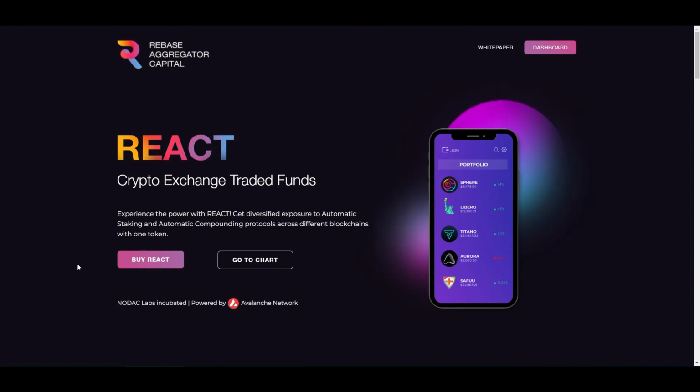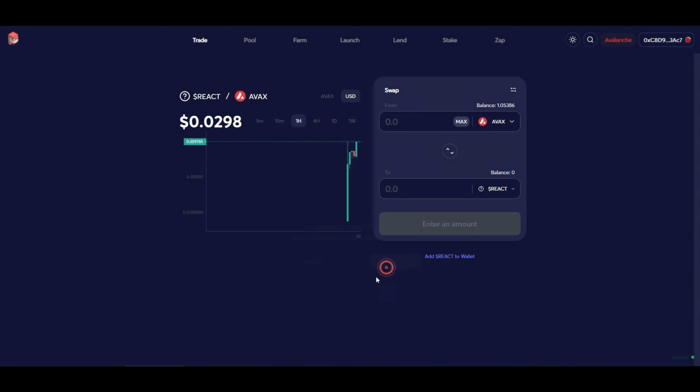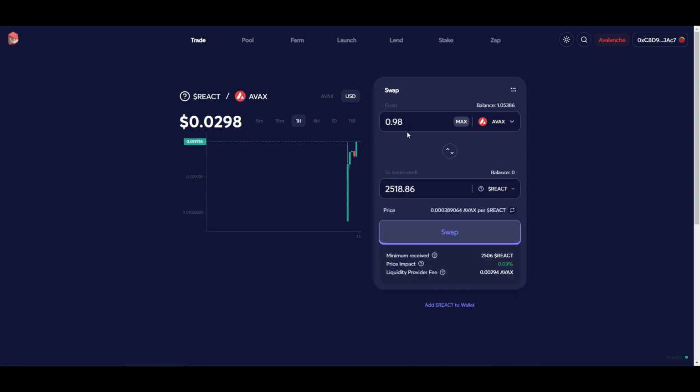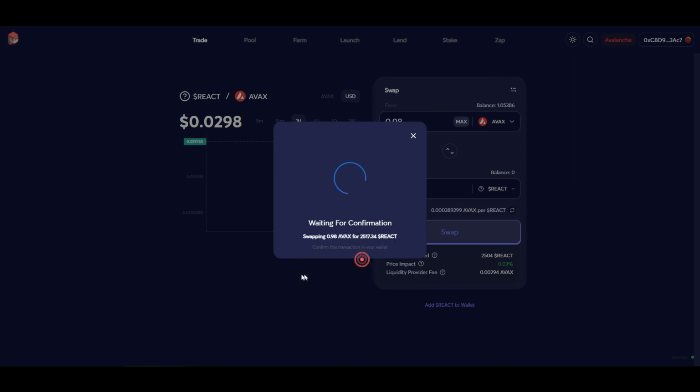Okay, so now let's buy some React. It is on Trader Joe. Continue. Currently I have one AVAX in my wallet, so I'm not gonna spend a whole lot into this project. Please don't judge. So 0.98, I'll get 2518 React tokens. Swap. Confirm.